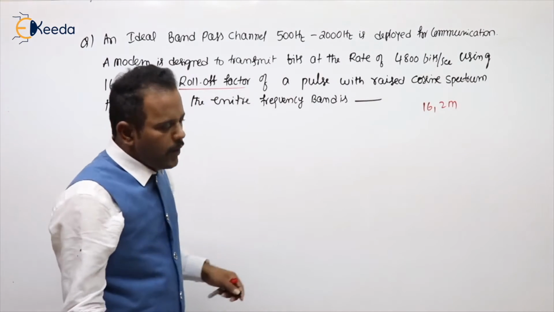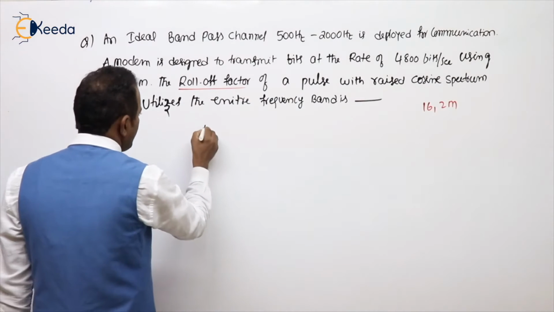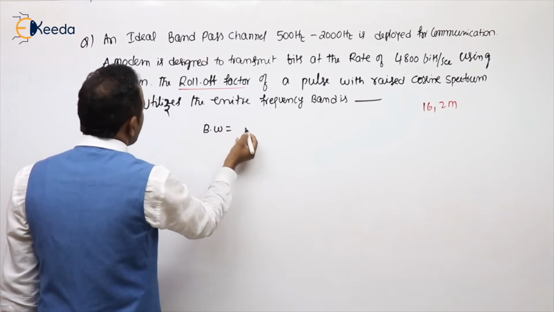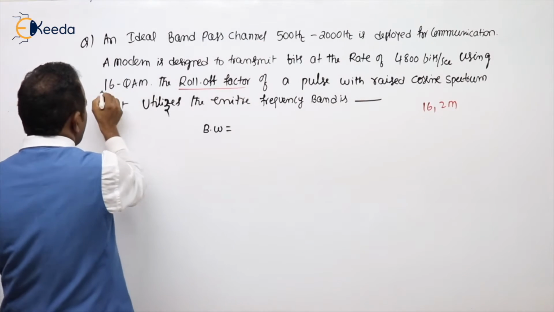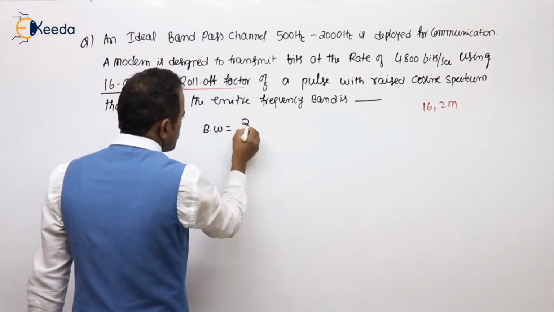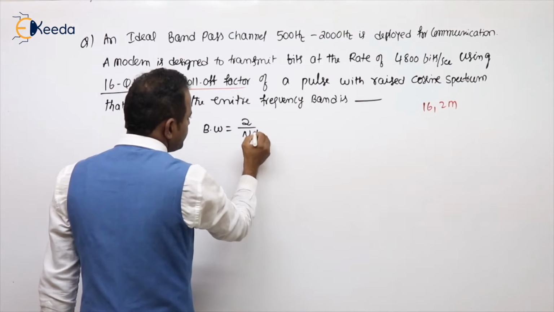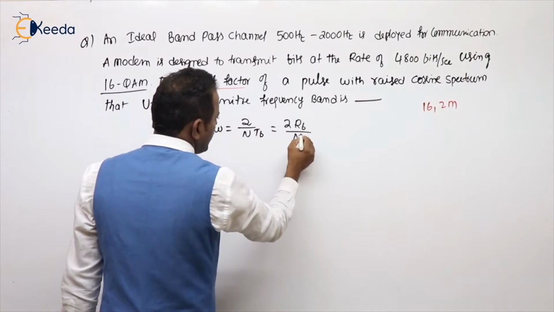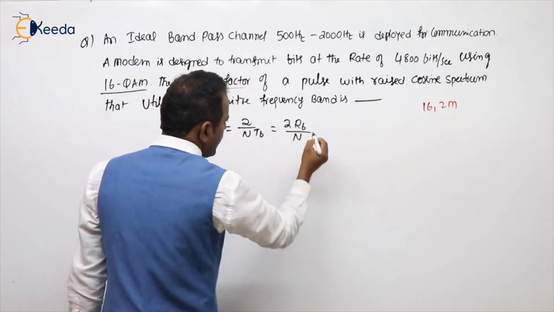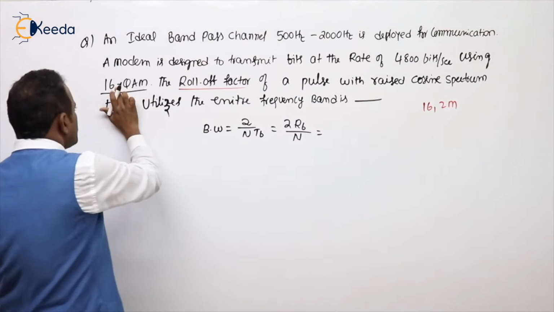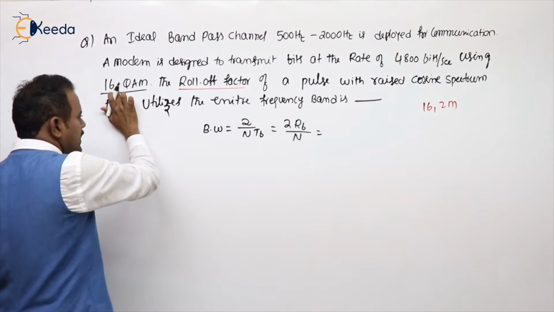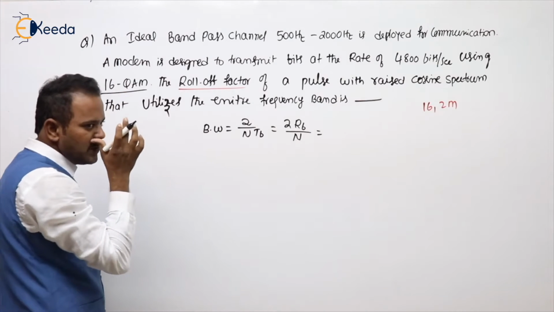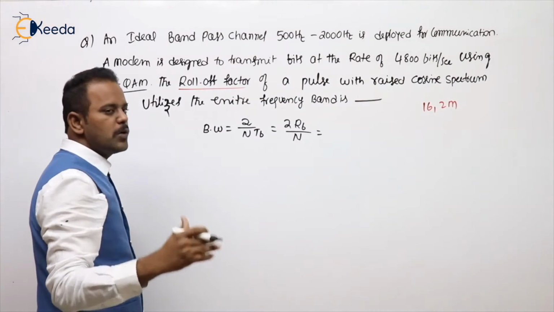So here, what is the formula for bandwidth? He has given an M-ary signaling scheme, so the bandwidth is 2 by N times TB, that is 2RB by N. And here 16 QAM means M value 16. Then what is the N value?